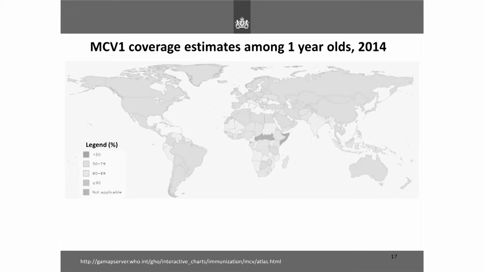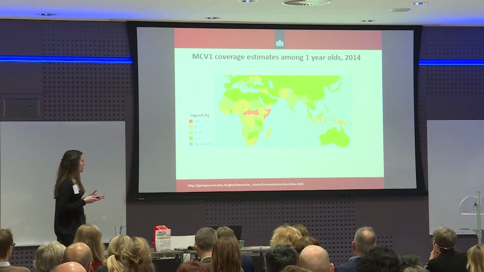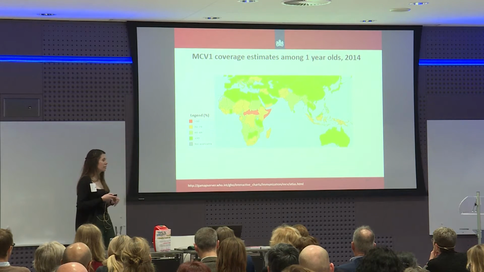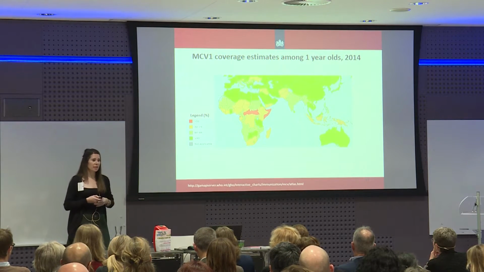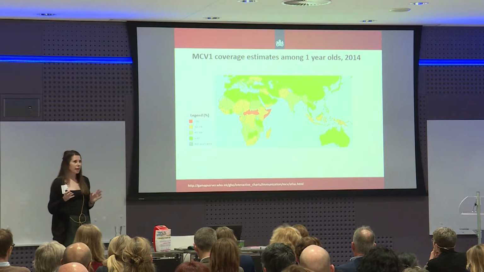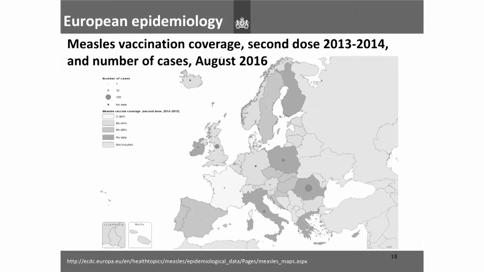So one of the things that you would think is, what is the coverage like in these countries? And we can see that the areas where a lot of measles cases are coming from have low vaccine coverage, which makes sense. But again, it's problematic because many of these countries are low resource settings, and measles is considered a canary in the mine type analogy, because it is an indicator of how poor your health system is. So this gives you evidence of how poor the health systems are in these settings, not that we don't already know this.